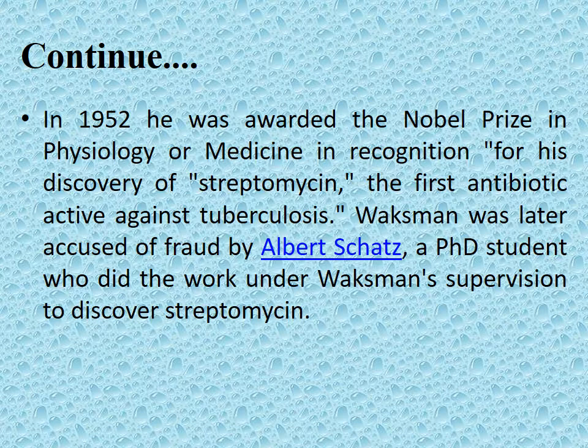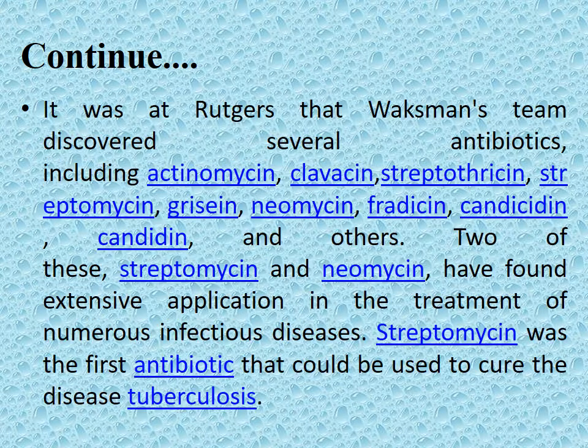Selman Waksman was later accused of fraud by Albert Schatz, a PhD student who did the work under Waksman's supervision to discover streptomycin. It was at Rutgers that Waksman's team discovered several antibiotics, for example actinomycin, clavacin, neomycin, candicidin, and many more. Two of these, streptomycin and neomycin, have found extensive application in the treatment of numerous infectious diseases.